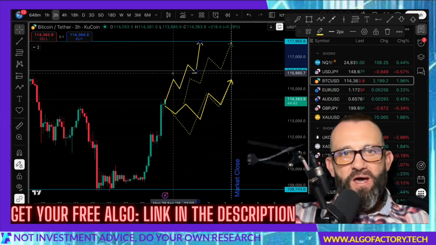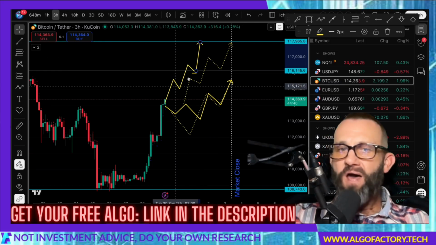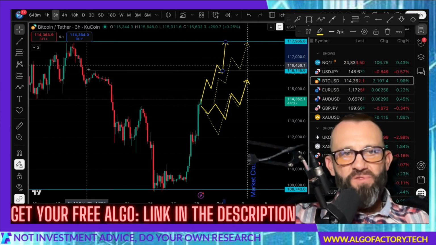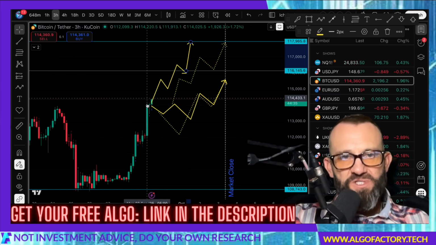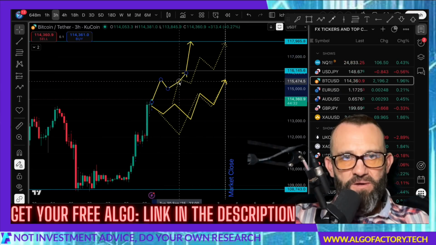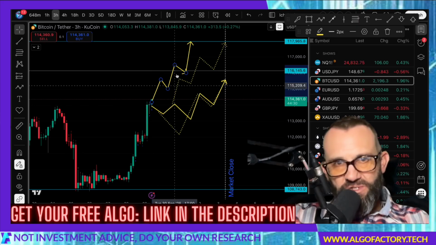There's a resistance right there, and I would expect it to slow down around that time, and it could happen very quickly. This is Bitcoin. Given the way the price has been moving, I expect some kind of a break. It might happen maybe here. It might happen later. I don't expect a straight move up.